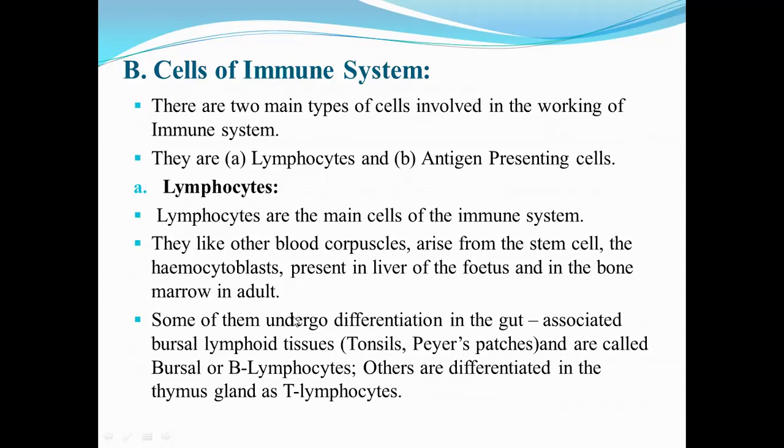Some of them undergo differentiation in the gut associated bursal lymphoid tissue, that is tonsils and Peyer's patches, and are called bursal or B lymphocytes. Others are differentiated in the thymus gland as T lymphocytes.